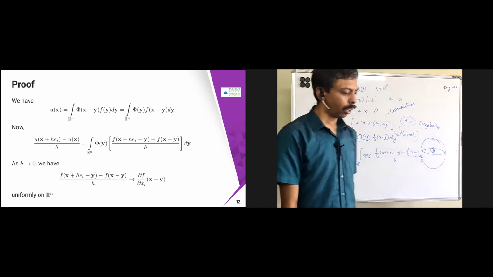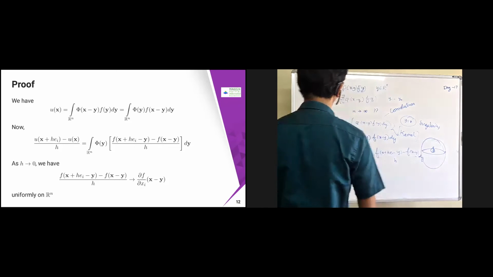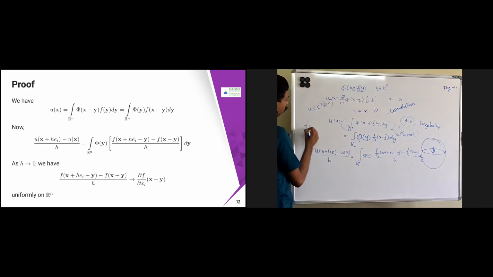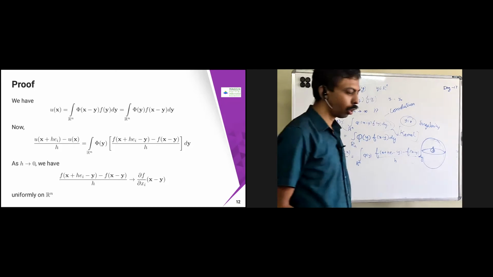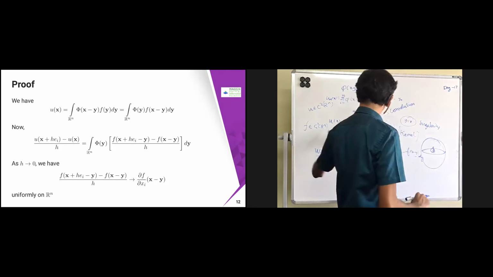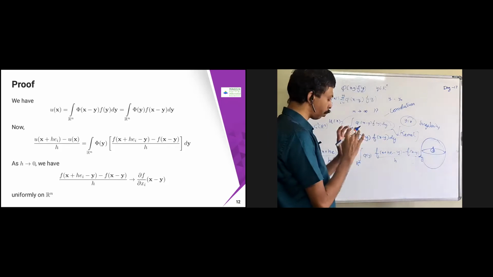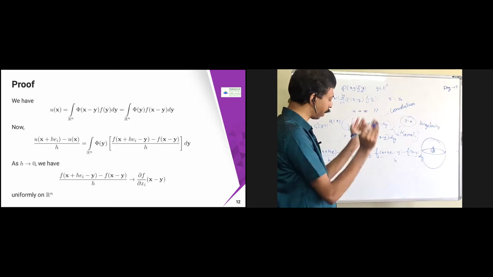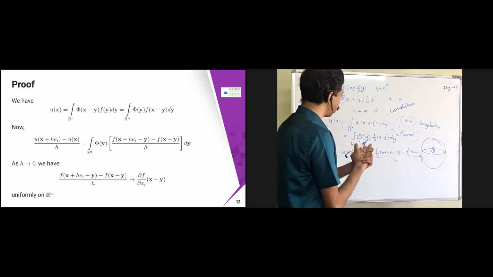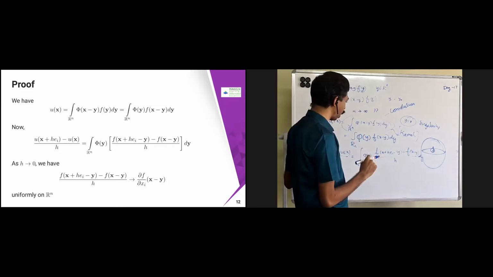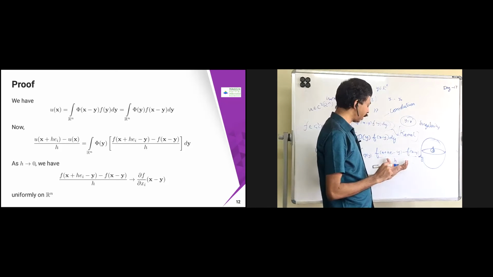Now we already mentioned that f belongs to C_c^2(R^n). So near that point I'm going to construct a small ball. Since f belongs to C_c^2(R^n), this is going to be differentiable.